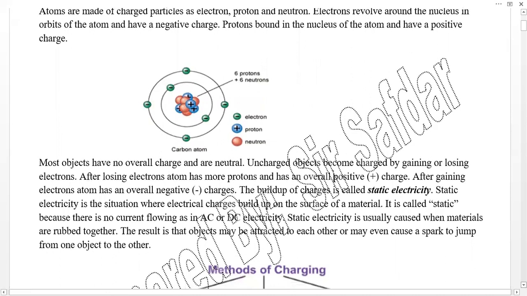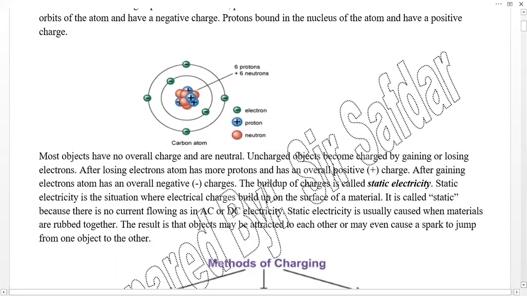Most objects have no overall charge and are neutral. Electrons have negative charges and protons have positive charges, and the number of protons and electrons is the same. So the effects of the charges cancel and the atom becomes neutral.